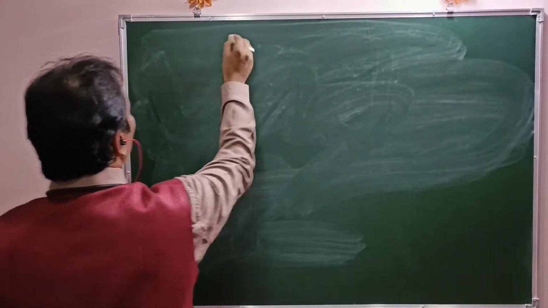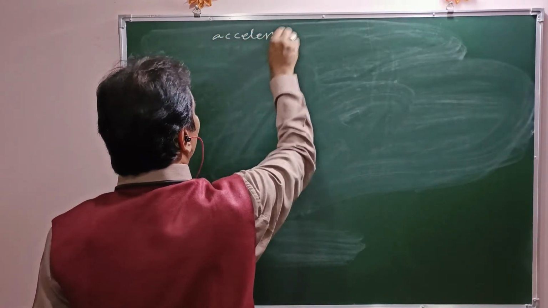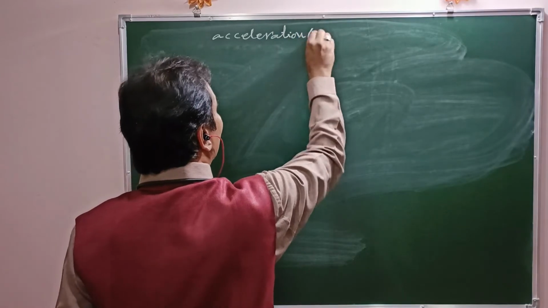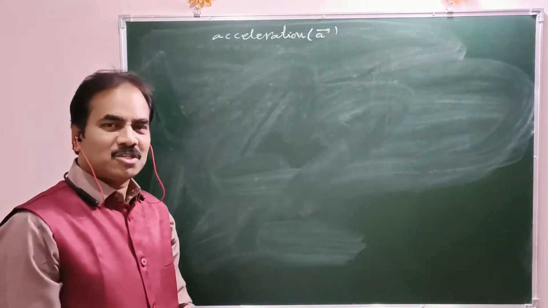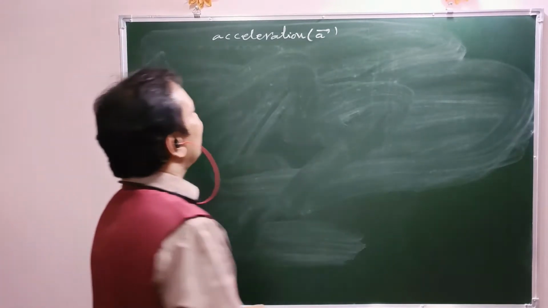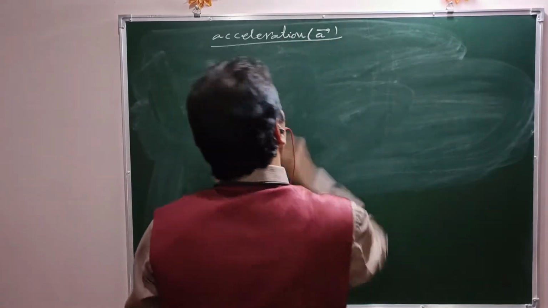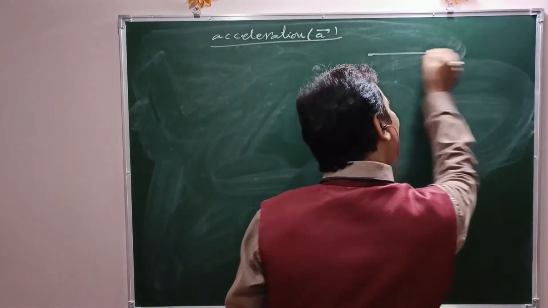Acceleration, that is a bar. Acceleration is also a vector quantity, meaning it should have both magnitude as well as direction. Suppose a particle moves like that.